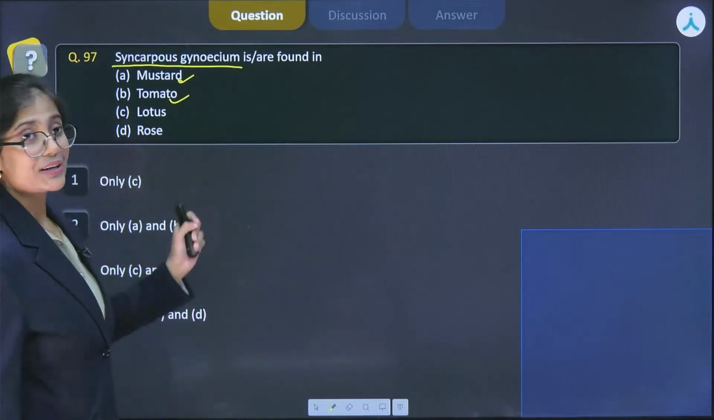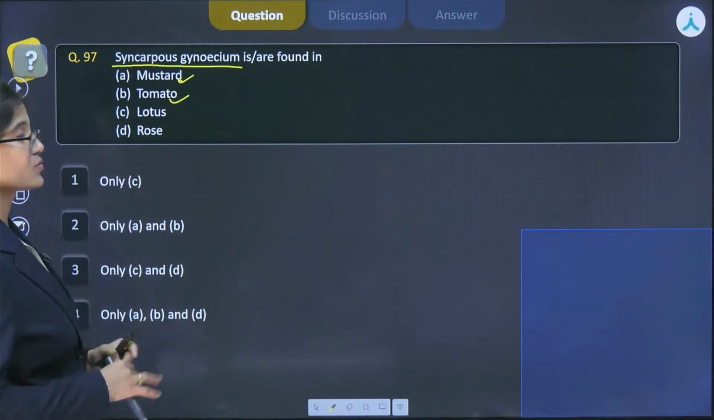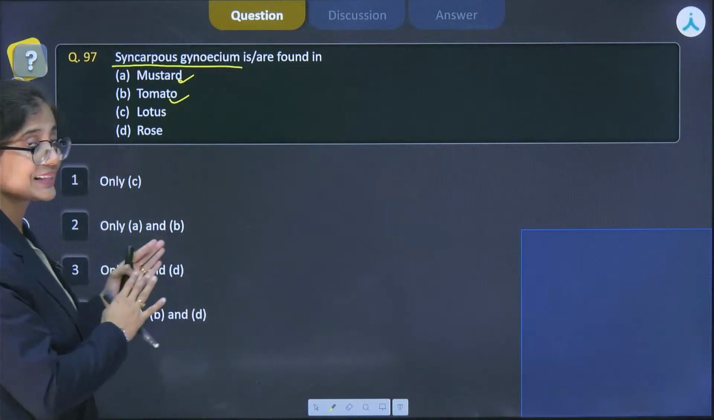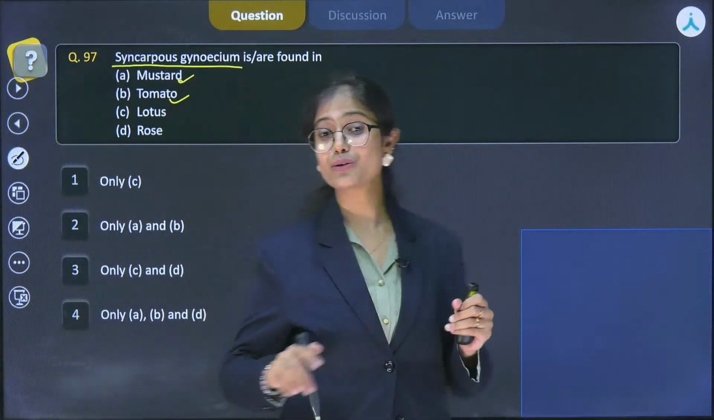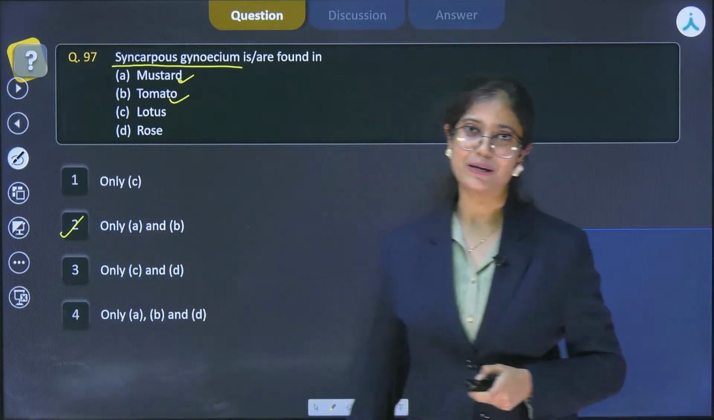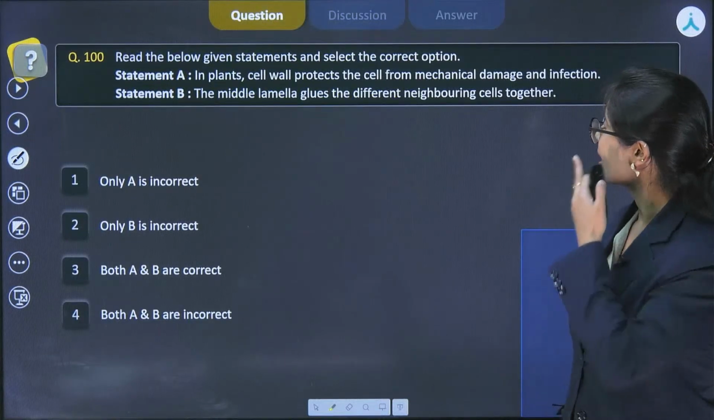C is lotus. They have apocarpous. That means carpels are free. And the last one is rose. Again, in them, apocarpous gynoecium is present. And here we can see that out of 4, 2 are true. And those are given in option 2, which says only A and B. This is quite an easy question. Let's move to the next question.